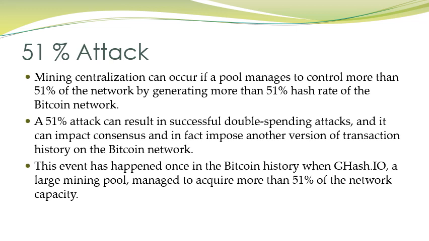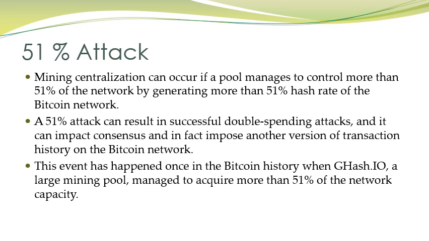So mining centralization can occur if a pool manages to control more than 51% of the network. If the mining pool generates more than 51% of the hash rate of the Bitcoin network, a 51% attack can result in successful double spending attacks, and it can impact consensus and in fact impose another version of the transaction history on the Bitcoin network.